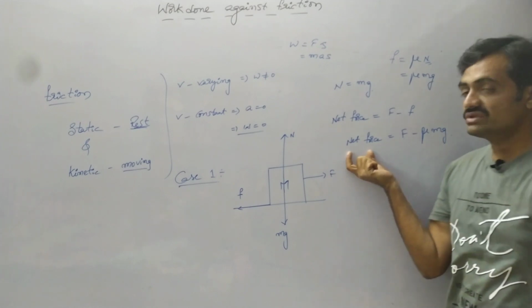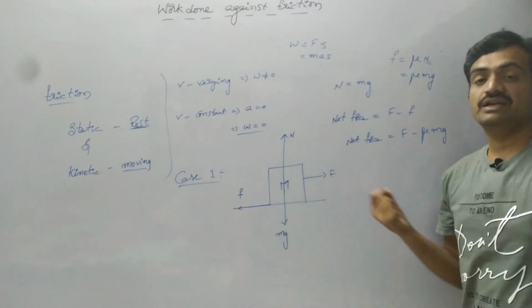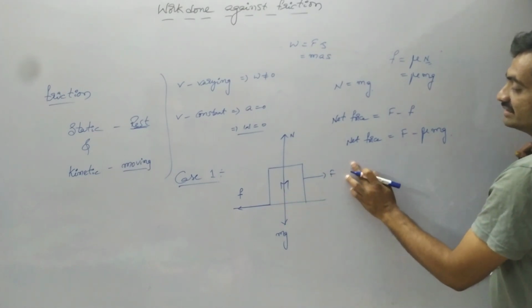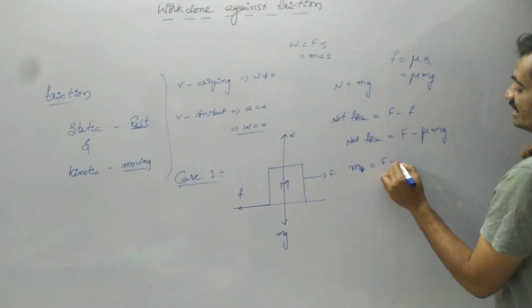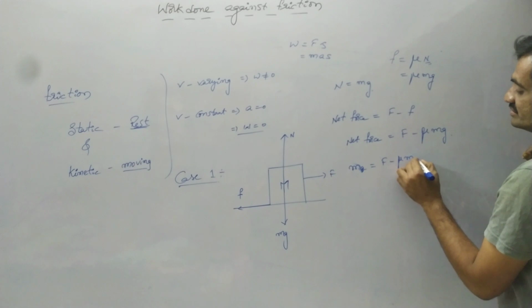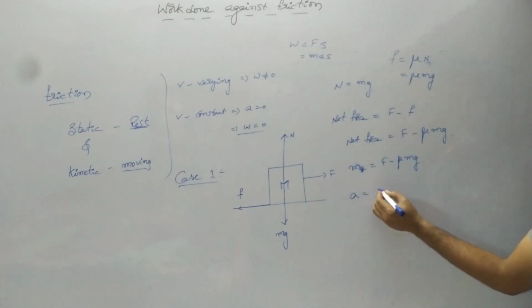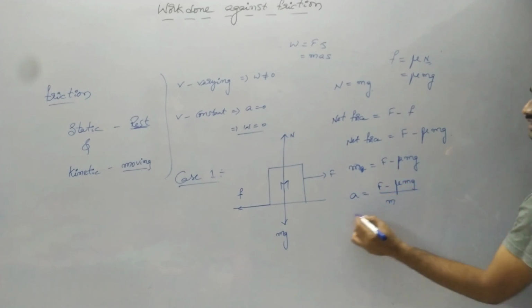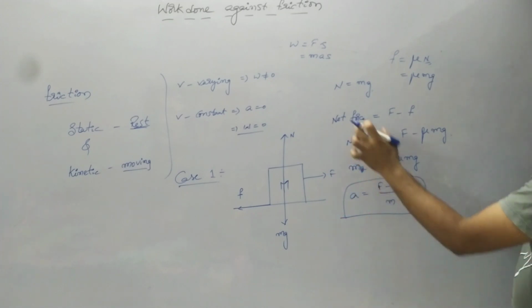Whereas the net force is given based on the mass of the body as well as the acceleration attained by the body. So we can represent it as m into a is equal to F minus mu mg, whereas the acceleration attained by the body is equal to F minus mu mg by m. So this represents the acceleration attained by the body.